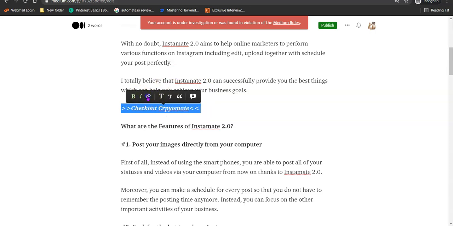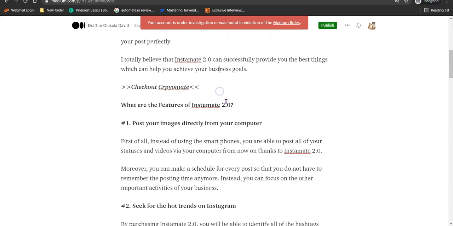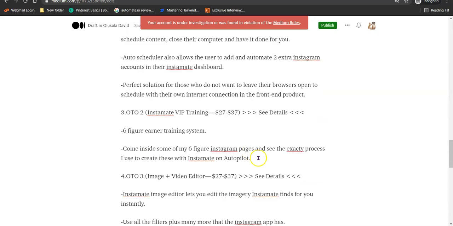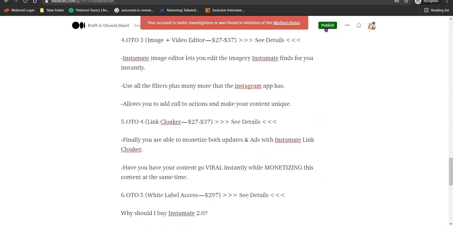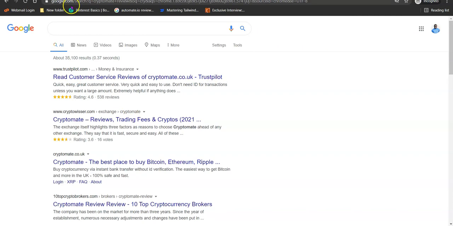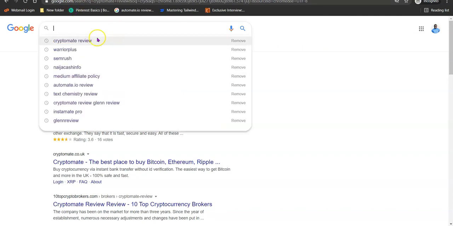I can't put my own link because this account is suspended. Once you click on this, all you need to do is enter your affiliate link and press enter. Then click on the publish button, and that is all you have to do. Within 2 or 3 days, your article is going to start showing when people search for CryptoMate review.